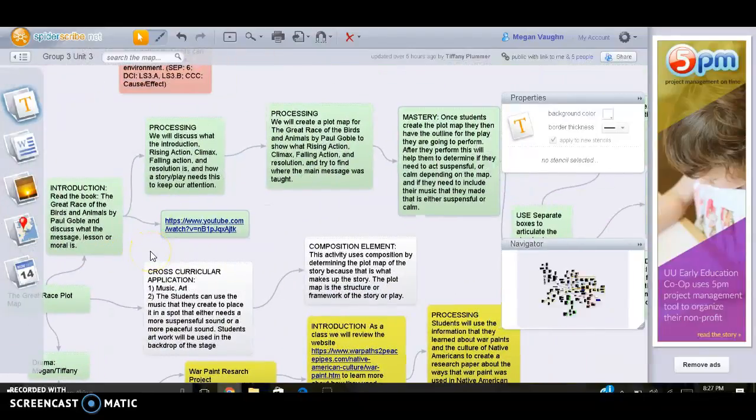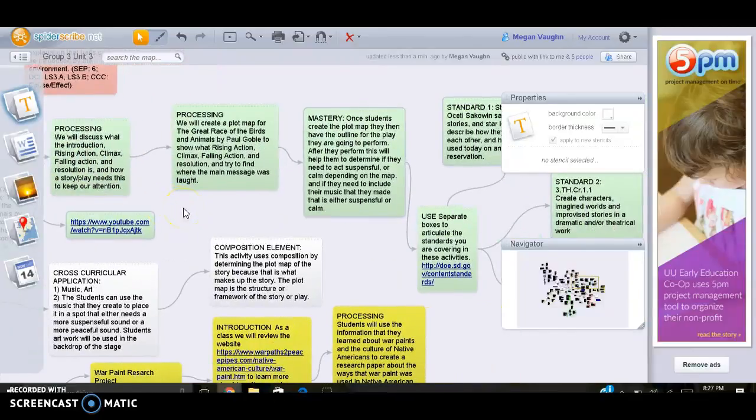So when we are discussing, we will discuss it during processing, and we are going to talk about the introduction, rising action, climax, falling action, and the resolution, and also how stories and plays need these different elements to keep our attention, and maybe talk about different movies that we've watched or different stories or plays we've listened to or seen that have used different techniques to keep our attention, and how these different parts, like the introduction and these parts, might fit into how they keep our attention.